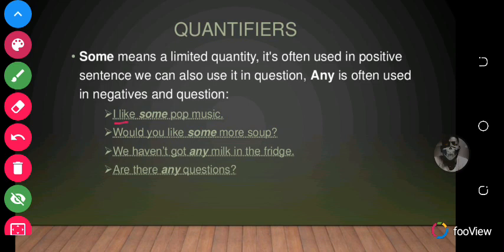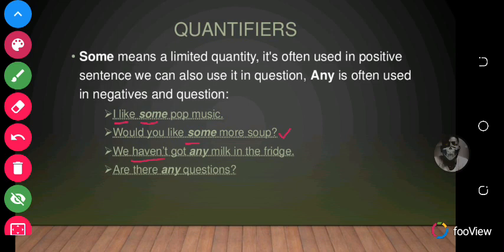Would you like some more soup? Some is used in positive sentences. Would you like some more soup? And this is also a positive sentence asking whether you would like some more soup. So it's positive, okay? But any is used in negatives. So we haven't got any milk in the fridge. You realize that this makes the sentence a negative sentence.